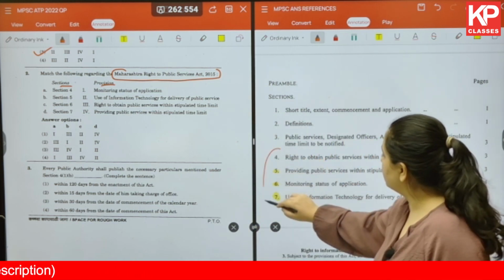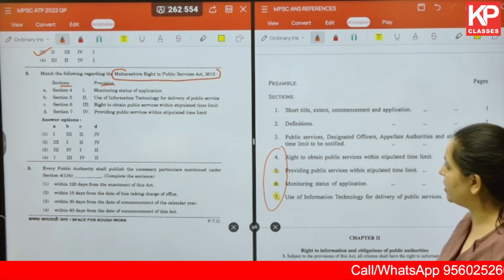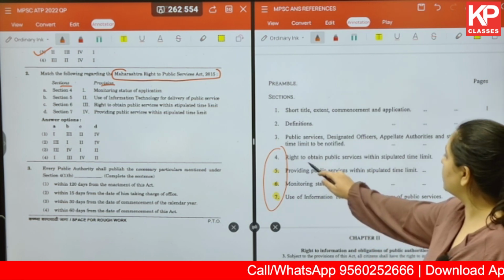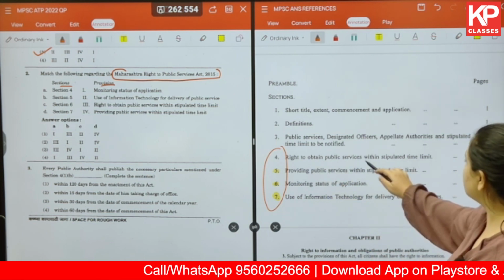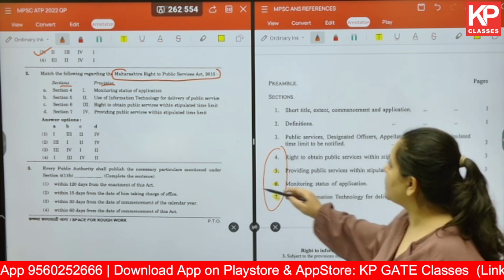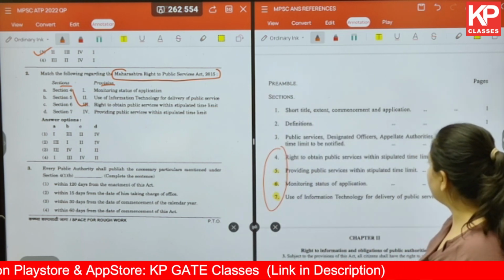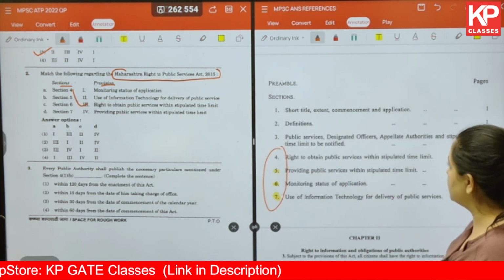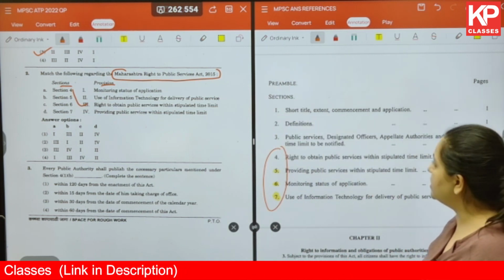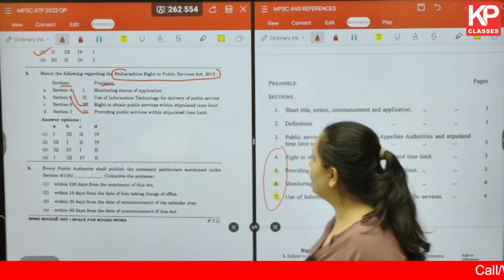Let us look at the sections in the question: 4, 5, 6 and 7. Section 4 talks about right to obtain public services within stipulated time limit. 4 is 3. 5 is providing public services within stipulated time limit, so 5 is 4.